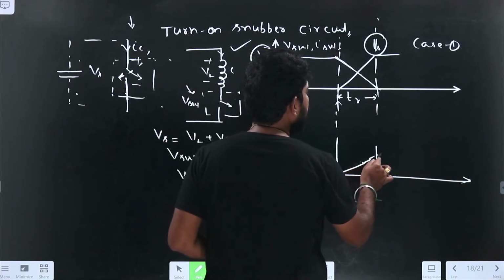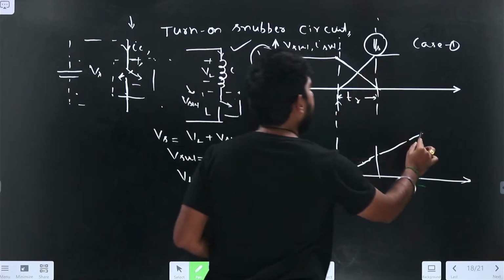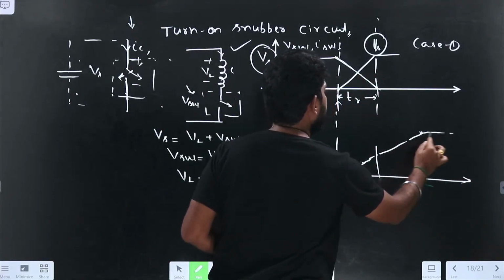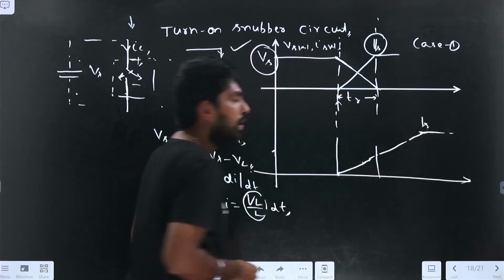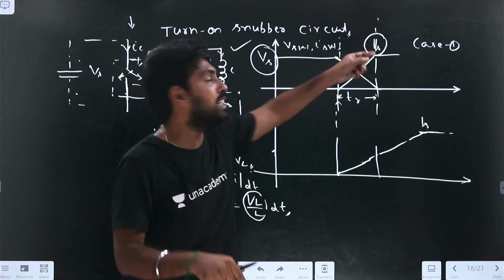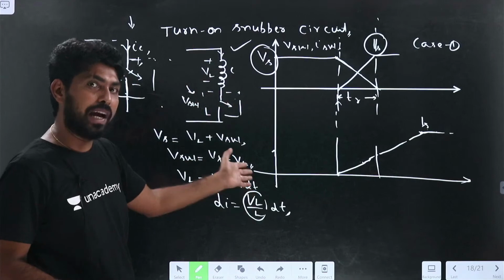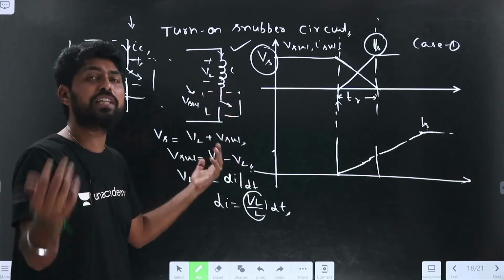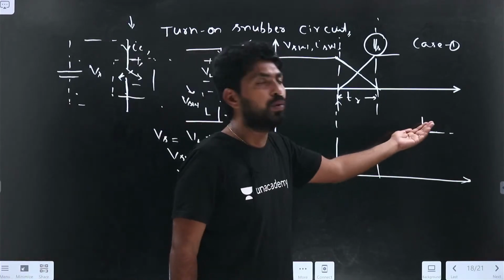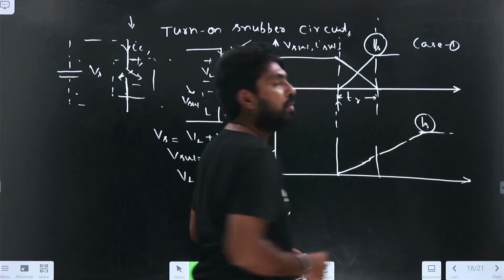The current slowly increases, and somewhere at this point it reaches IS. Before that, the current will increase like this. If I increase the inductance, what happens? If I choose a high value of the inductance, the time constant will be more. It will take more time to reach the IS value.